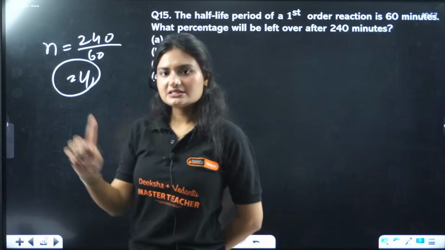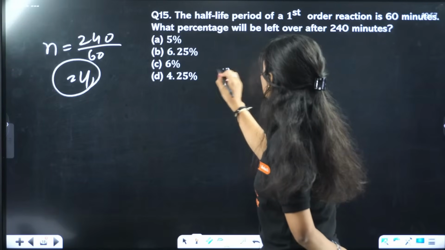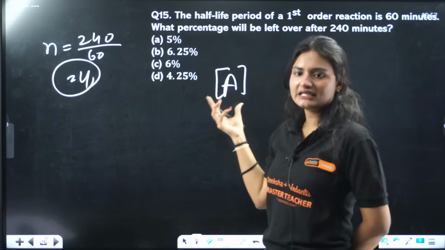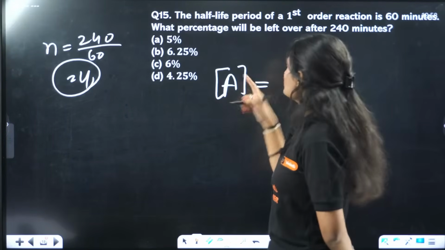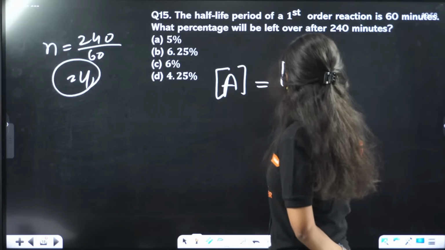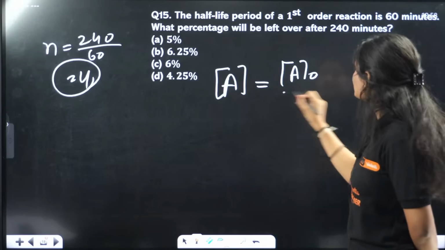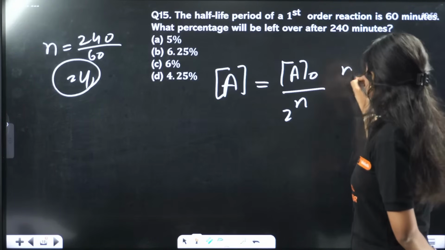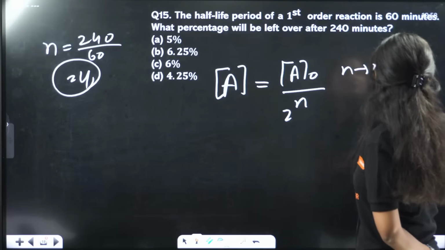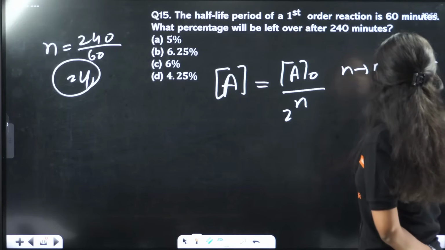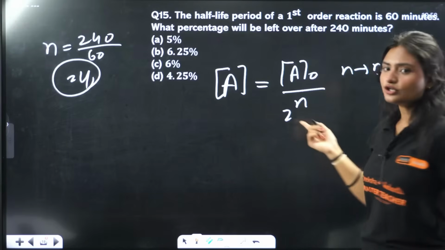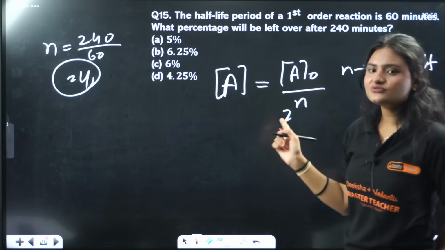The same formula to determine the concentration left at any point is equal to the initial concentration divided by 2 raised to power n. N is the number of half-lives. How many half-lives do we have? 4.